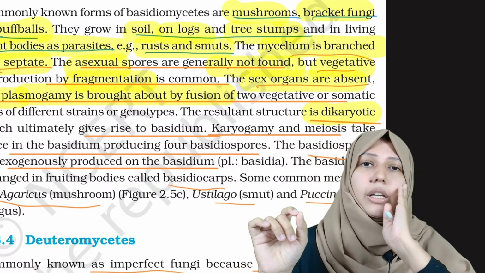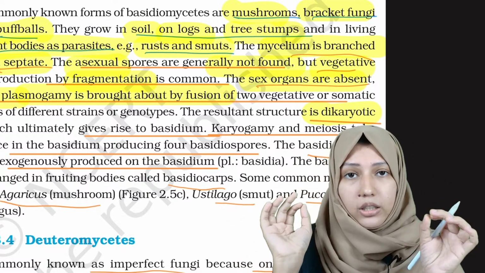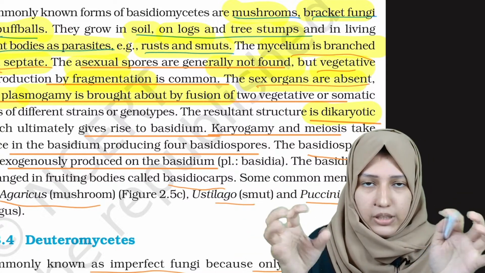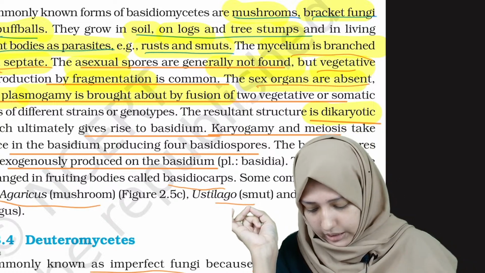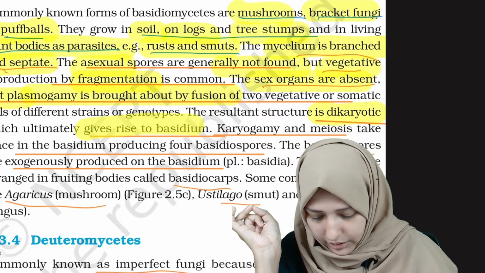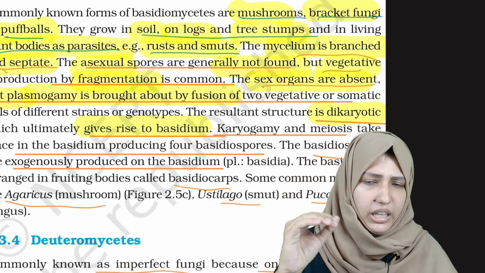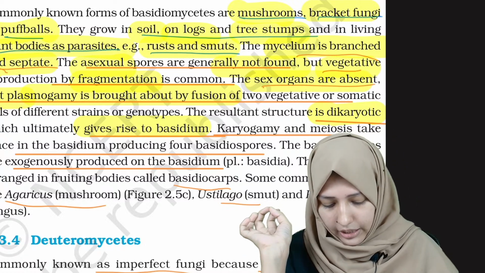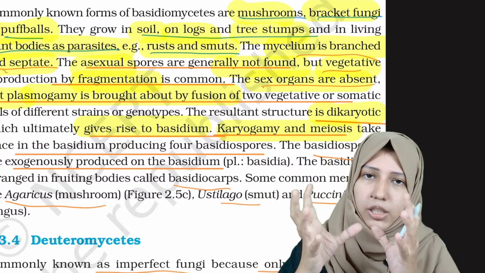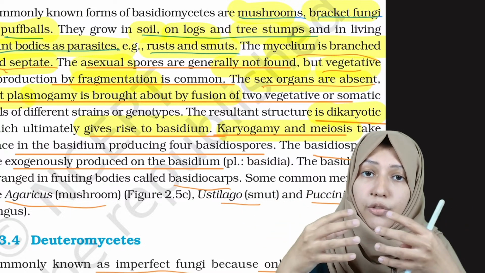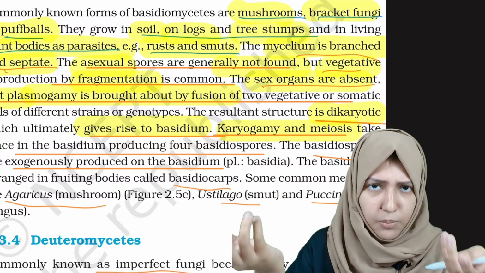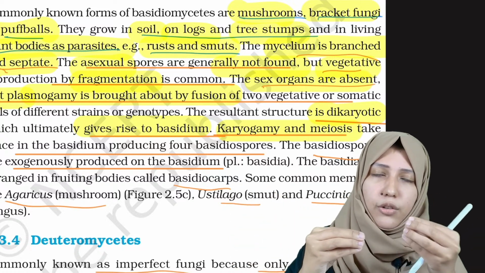As we said in the beginning, there are some types of fungi which form this dikaryon phase, ascomycetes and basidiomycetes. Dikaryotic, which will give rise to basidium. In asci, as we said, here it is basidium. After the fusion of plasma, the nuclei fuse.